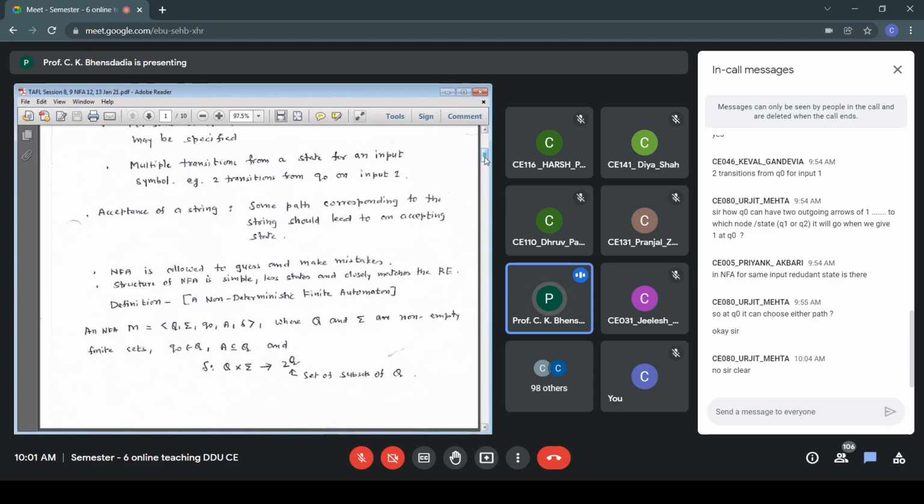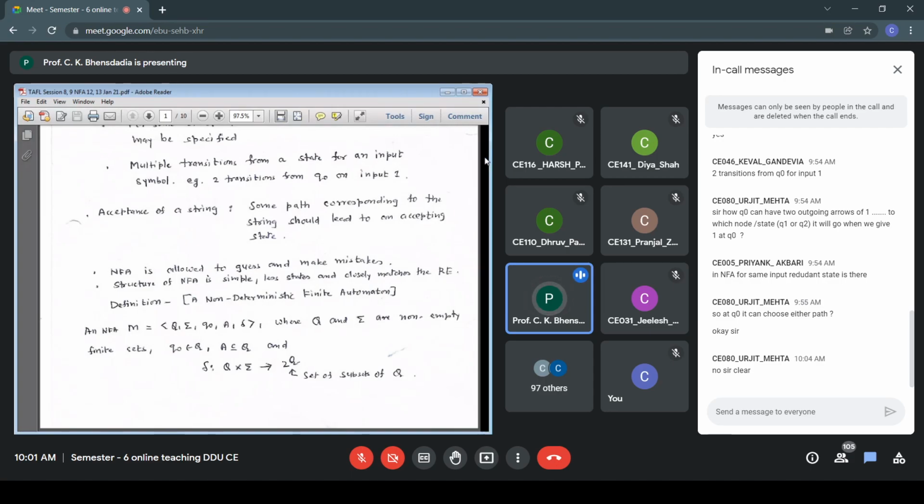Same meaning for all 5 tuples. Q, a set of finite states. Q0, the initial state. A, a set of finite accepting states, and of course A is a subset of Q. Small q0 is always the starting state, so q0 belongs to capital Q.